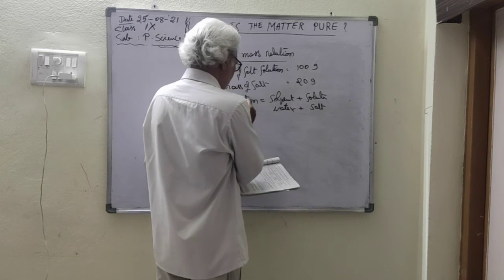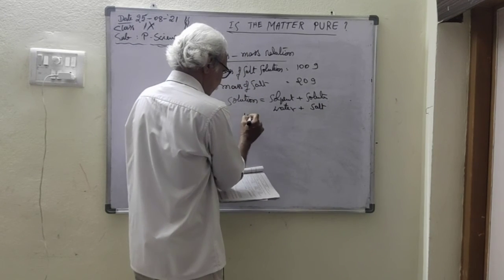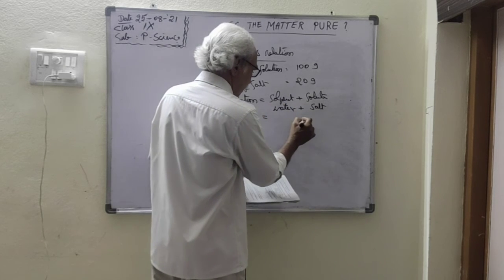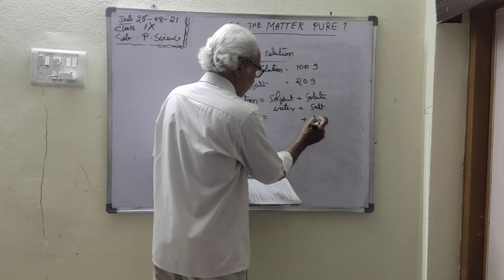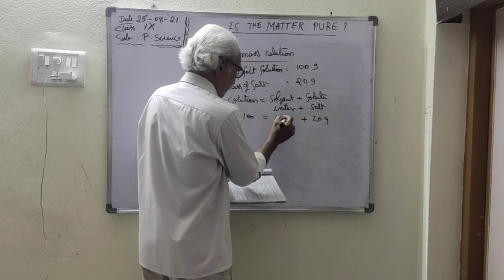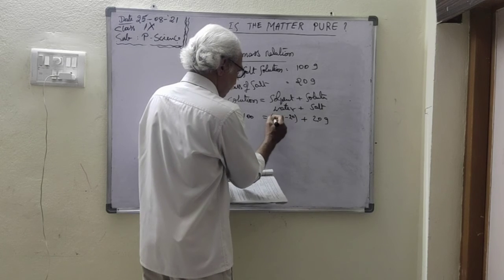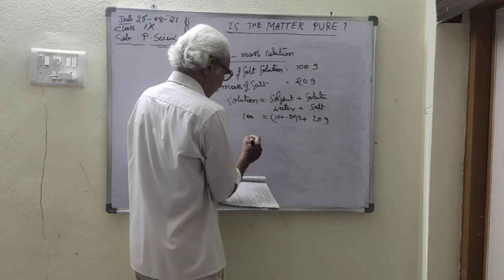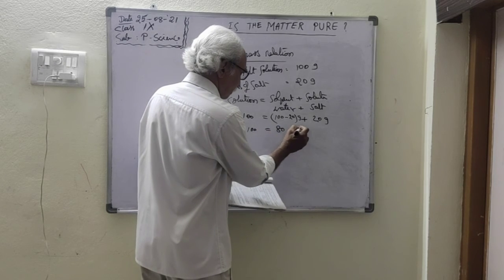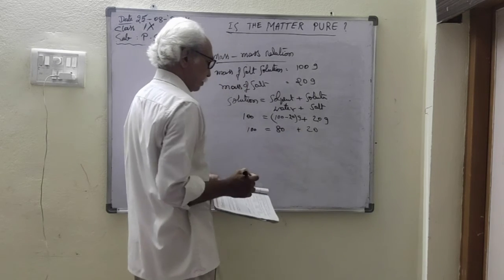Here the solution is 100 grams and salt is 20 gram. Now you find how much water is there: 100 minus 20, that means 100 is equal to 80 plus 20.